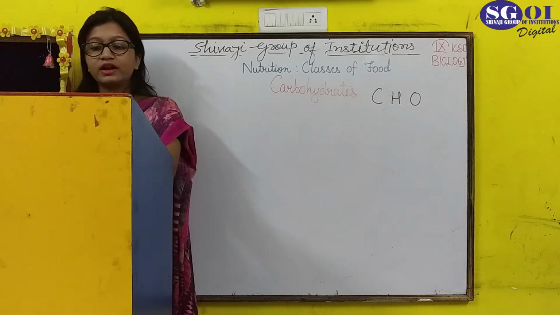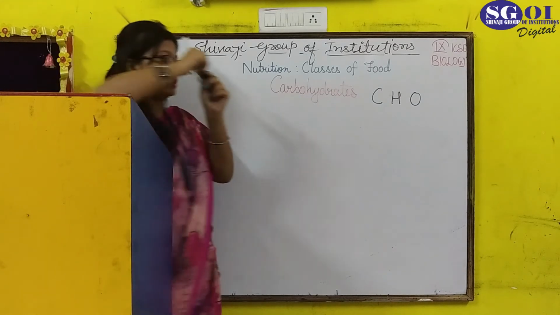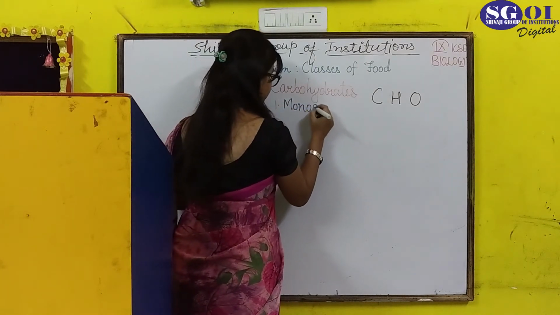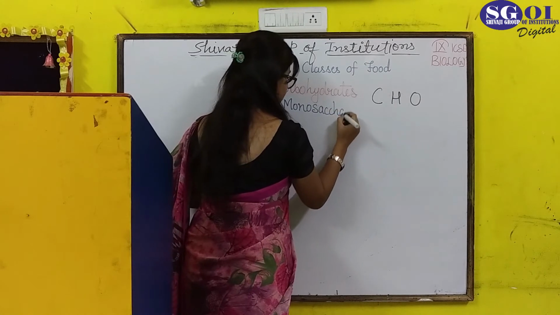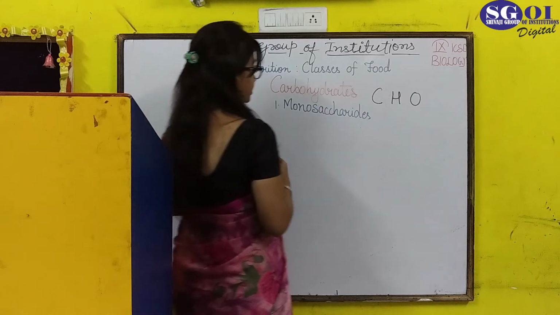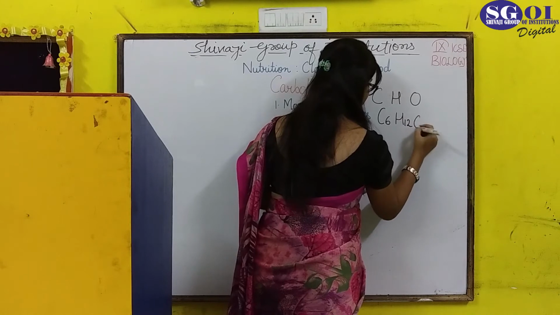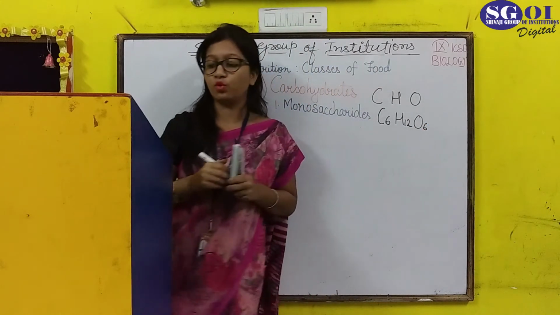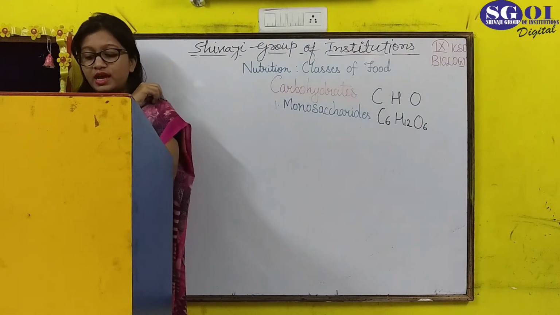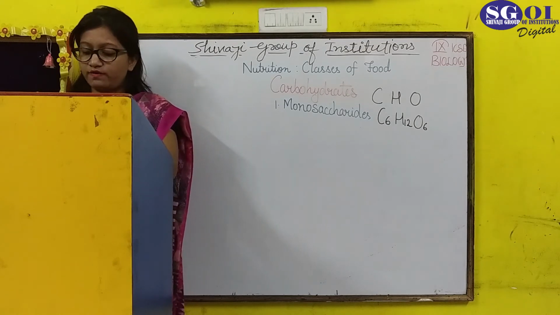Basically, carbohydrates are divided into categories. The first category is monosaccharides, which is basically a simple sugar with the formula C6H12O6. They are directly absorbed into the body and do not require any kind of digestion.